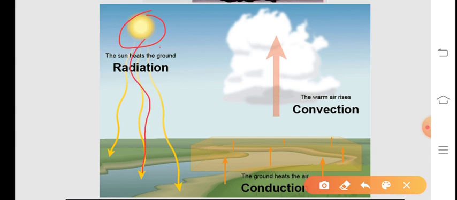This is the solar radiation, and this is the surface area. And it then gives off this heat in the form of infrared rays, which are absorbed by the atmosphere and heated up.